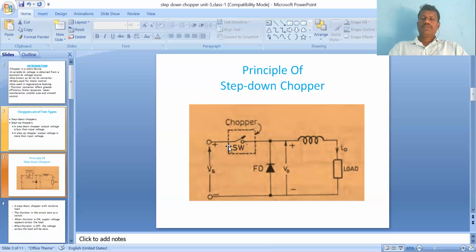Here the input given to the chopper is a DC supply, so the chopper will not turn off by itself. With a constant DC supply, the time and lifespan of the device will be reduced. Why? Because at no instant of time will the chopper turn off, which is a big drawback. That is the reason the lifetime of the chopper will be reduced within a span of time.